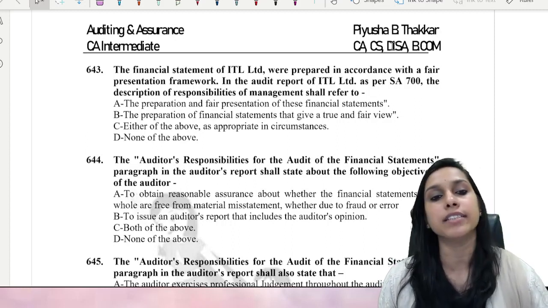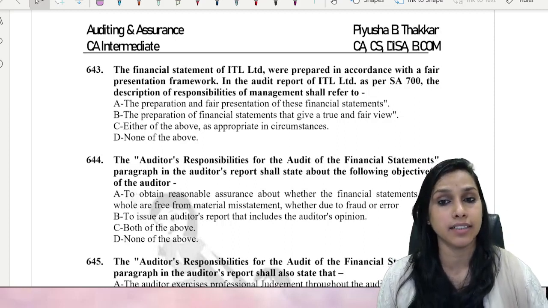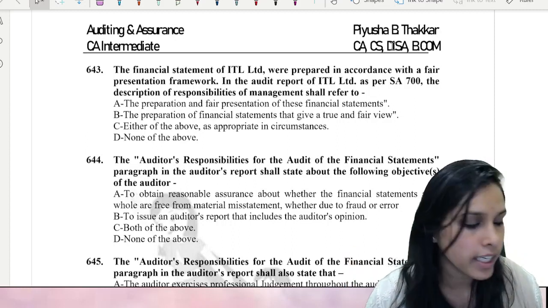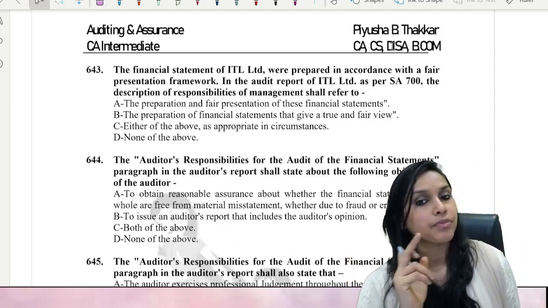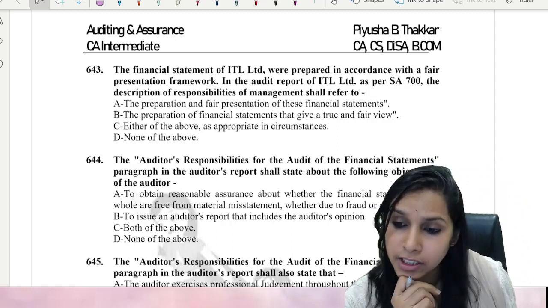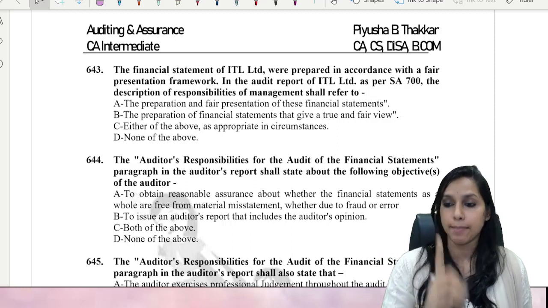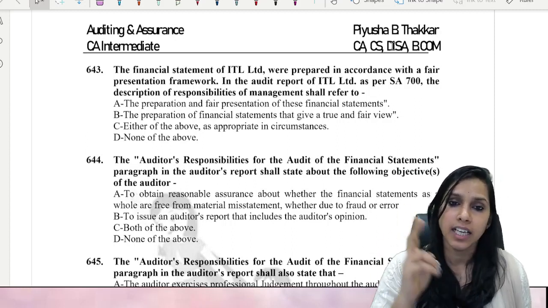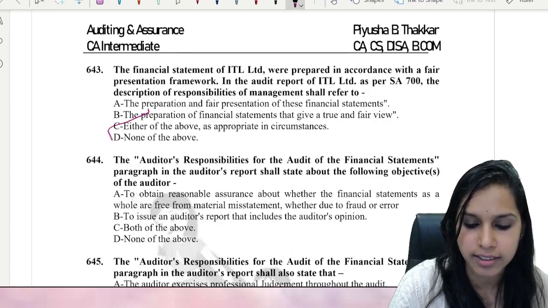Come on, my dear friends, what would you choose as the answer here? Focus. First of all, it is Limited, that means it is a company. When it is a company, preparation and fair presentation of financial statements, is it necessary? Absolutely yes. Then, to check whether it gives a true and fair view, is it necessary? Yes. So here the answer should be C.